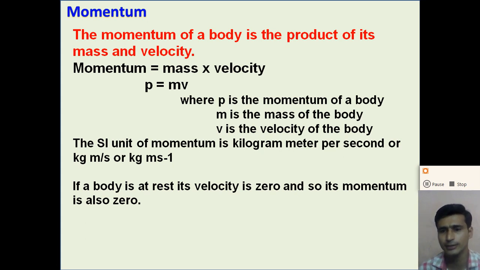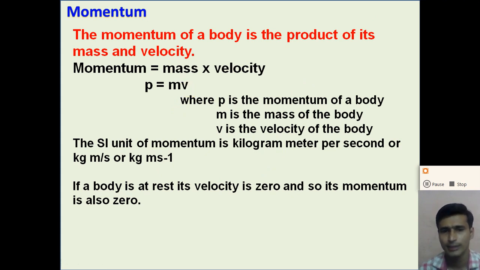Now let us derive the unit of momentum. The SI unit of momentum is kilogram meter per second. Here the SI unit of mass is kg. What is the unit of velocity? Yes, the unit of velocity is meter per second.